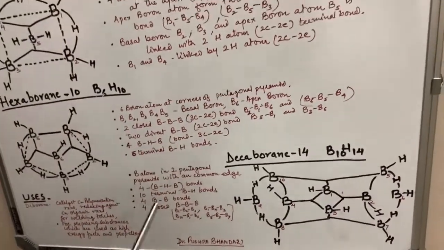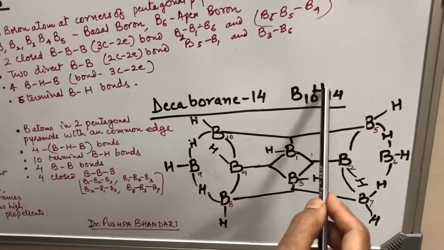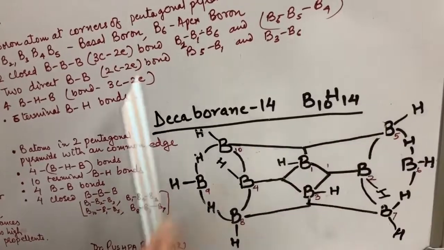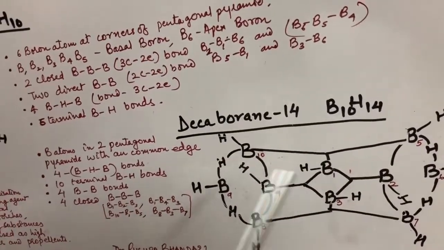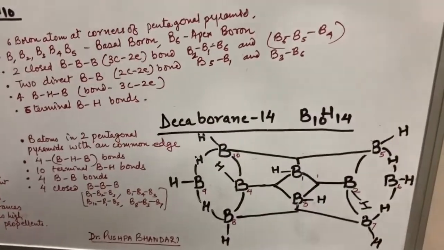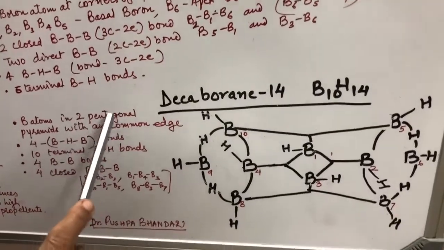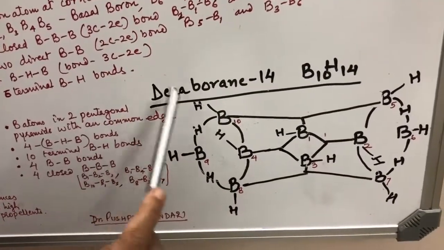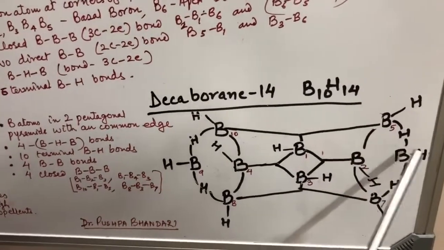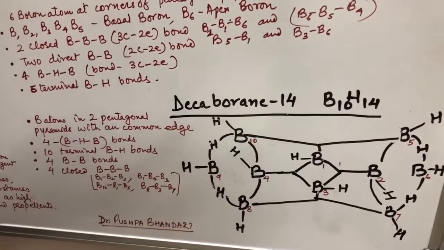Now we come to another higher borane, decaborane 14, B10H14. It is also an arachnoborane. This is a structure where 2 pentagonal pyramids are attached with a common edge. Boron atoms are at 2 pentagonal pyramids with a common edge. 4 BHB bonds are present here. This is one BHB, another BHB, third, fourth BHB bonds.